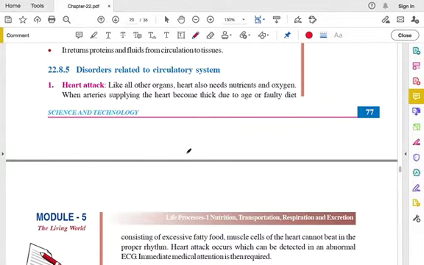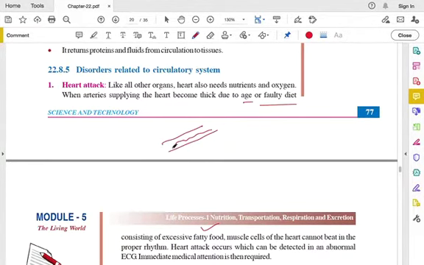The arteries which supply the heart with blood can become thick due to age or faulty diet, an improper diet that contains excess fatty food. A normal artery looks like this, and normal blood flow is happening.